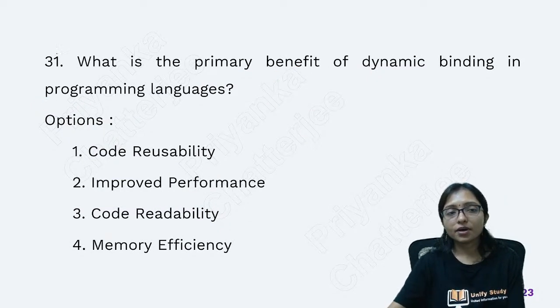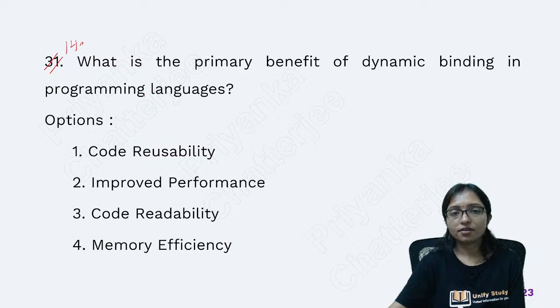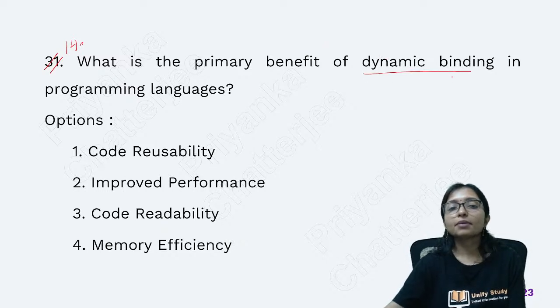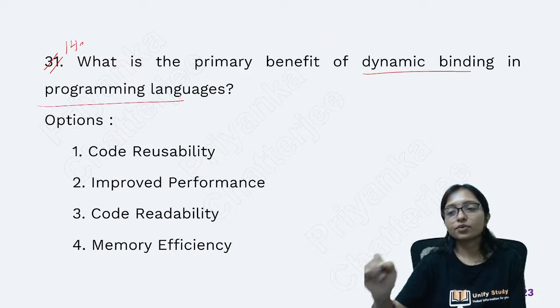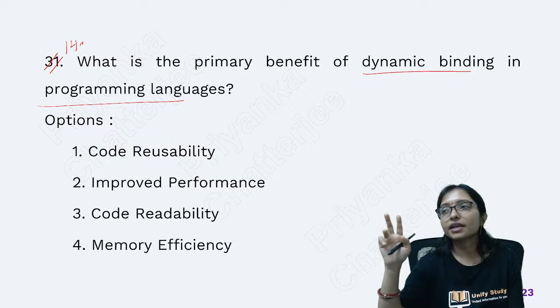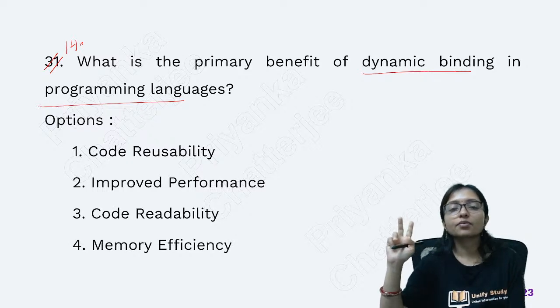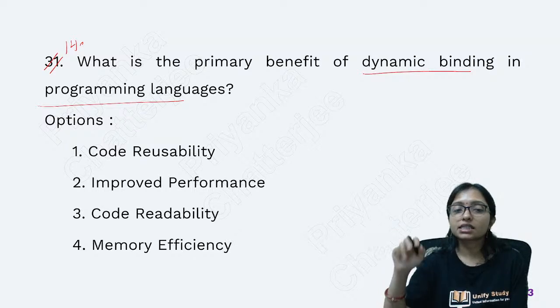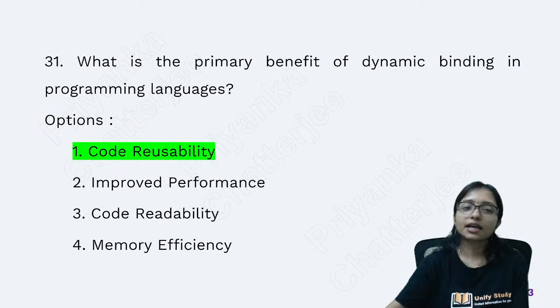Now question number 14. What is the primary benefit of dynamic binding in programming language? Static binding and dynamic binding are the two types of binding in programming. So it is asking about dynamic binding. What is the advantage? Yes, answers are coming.